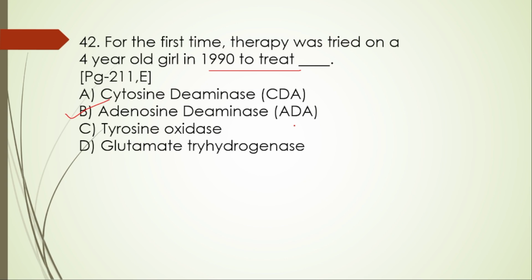Its deficiency leads to SCID, that is severe combined immunodeficiency, a condition where the immune system is non-functional, making a person highly vulnerable to infections. So this was the first gene therapy.